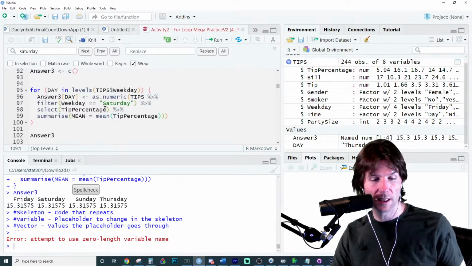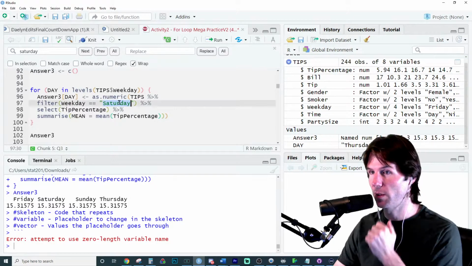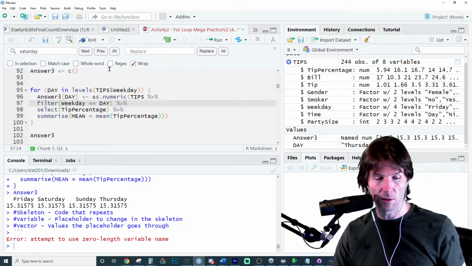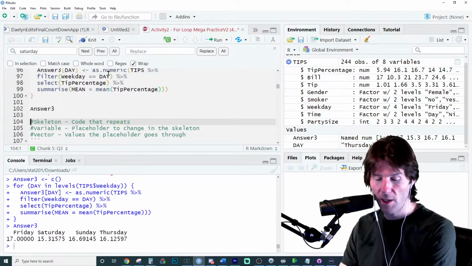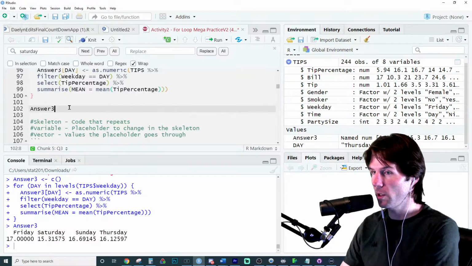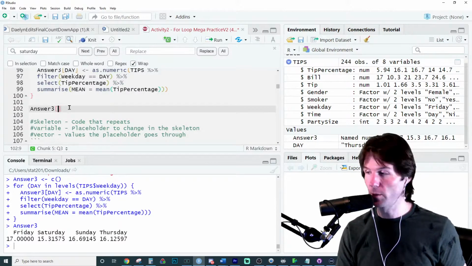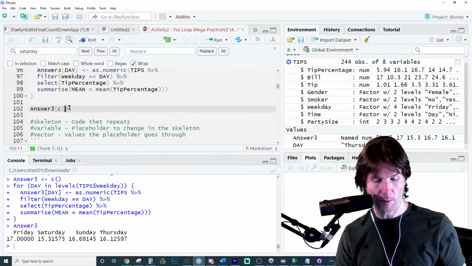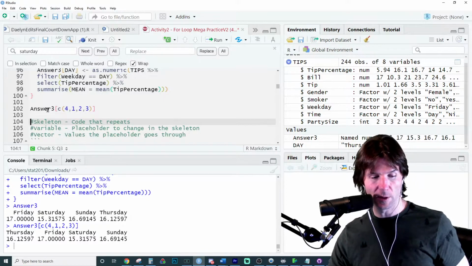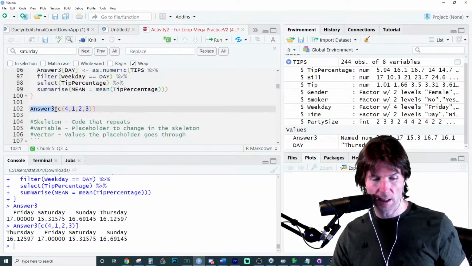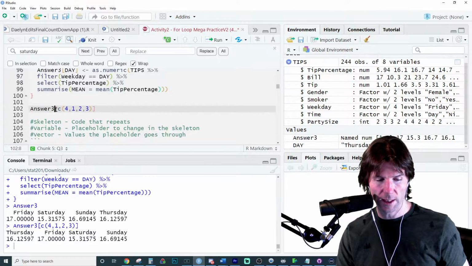Oh. What I did was I didn't put the placeholder in. That's a common mistake. Go too quick, forget something. Gotta look at your output. And there we go. So that is that. You could also reorder this vector right here by going to positions. We want Thursday first, then Friday, Saturday, Sunday, and there's the reordering of the vector. And then you could overwrite the vector with these values so that you see it, and that's a good thing of this. Don't worry, we're just trying some new things.